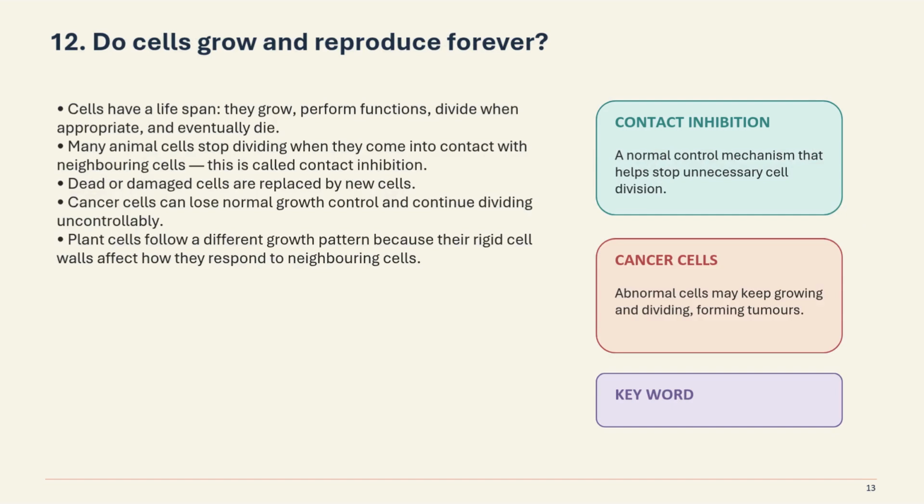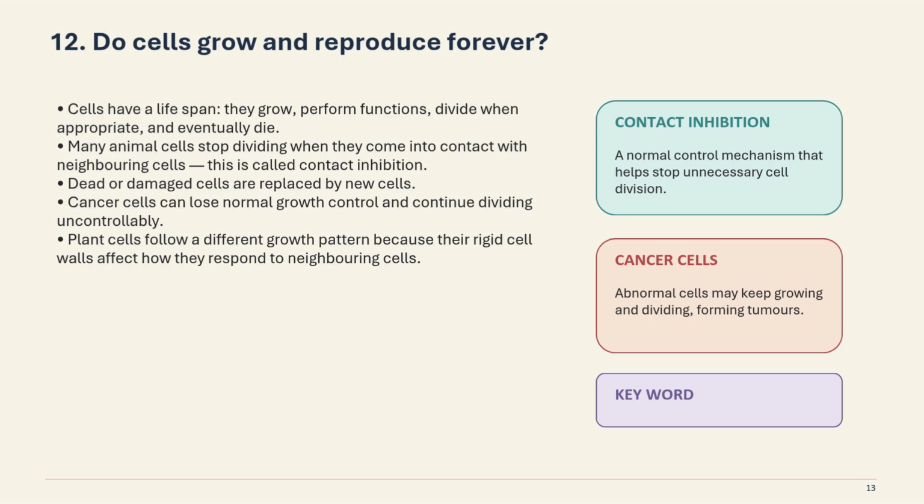Do cells grow and reproduce forever? No, cells have a lifespan. They grow, perform functions, divide when appropriate, and eventually they die. Many animal cells stop dividing when they come into contact with neighboring cells. This is called contact inhibition.